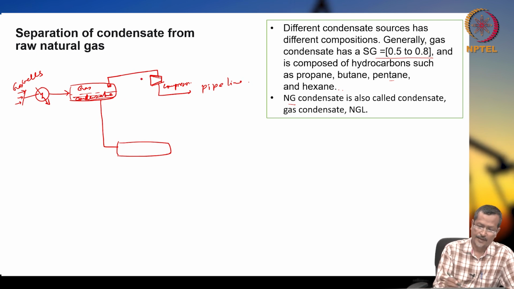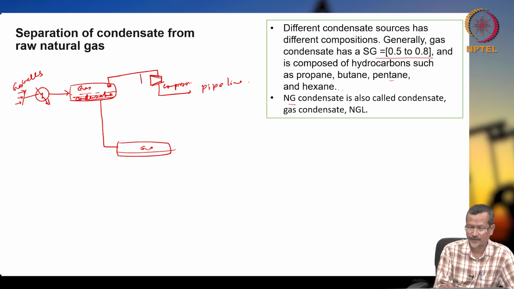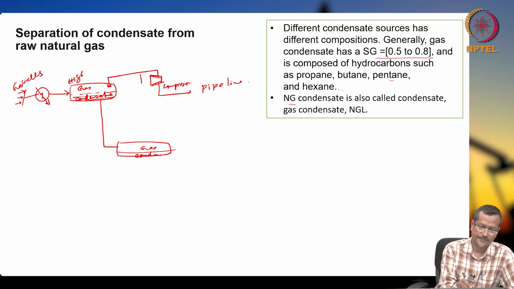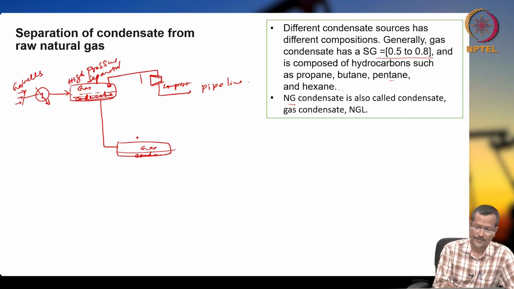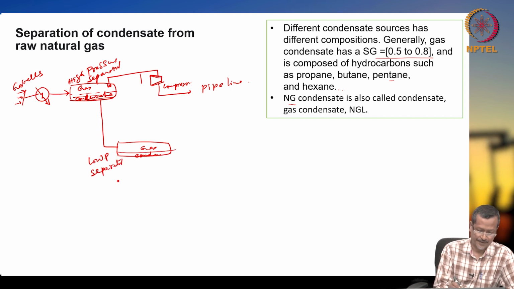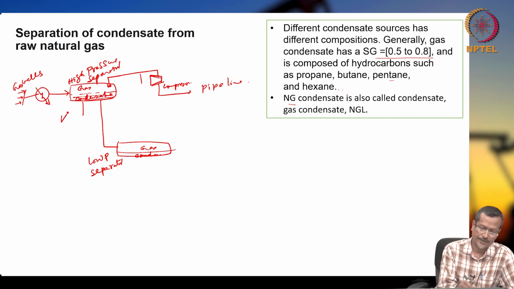And here, again you are getting two layers, gas and condensate. This is the high pressure separator, and this is the low pressure separator. From high pressure also you are getting water.